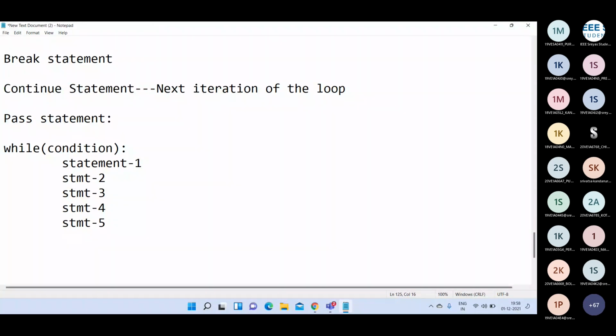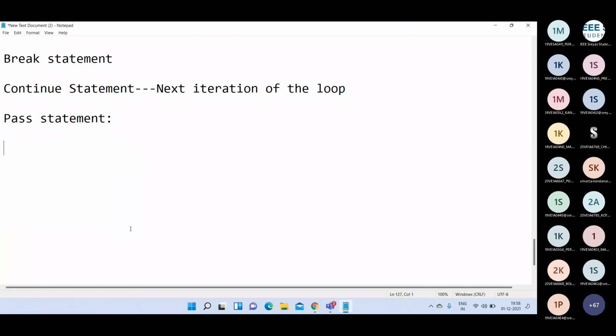Then the next one is pass statement. This is a new statement which is not available in any other programming languages. In C, C++, or Java, we do not have the pass statement.